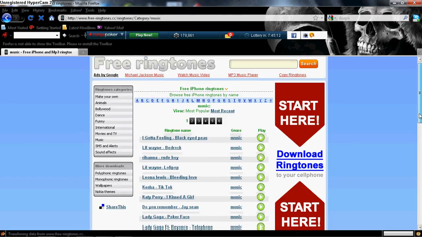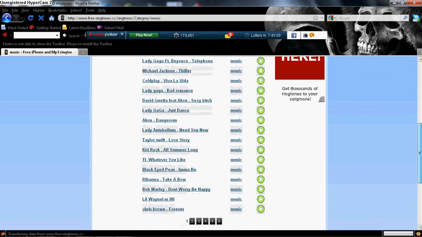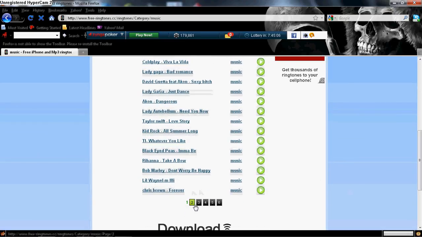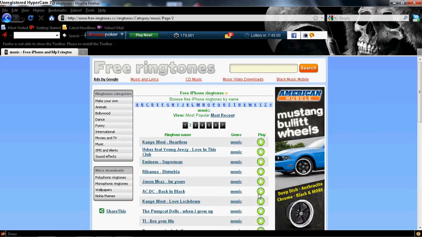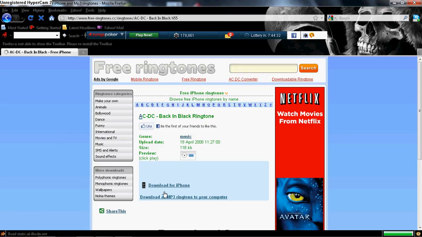You can scroll down and you can pretty much find anything you need on here. Let's go to page 2 and see if we find something good. AC/DC, good one. Over here are your play buttons. What this allows you to do is actually play the whole thing that you're going to get on your ringtone. So all you have to do is just preview it. I like that one, so I'm going to do that with this test.